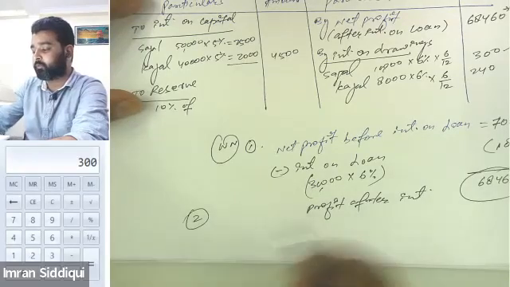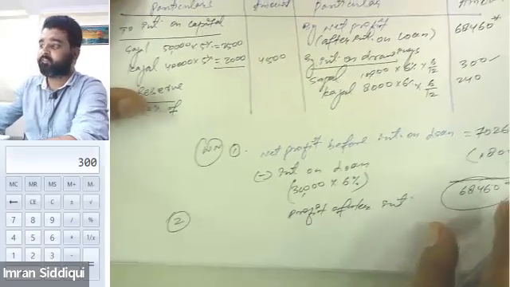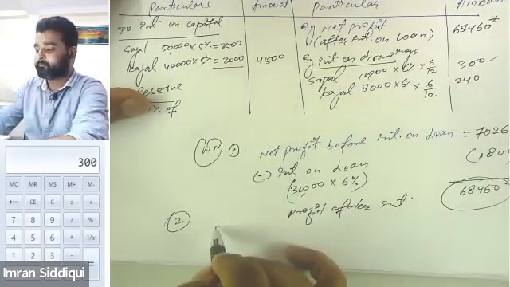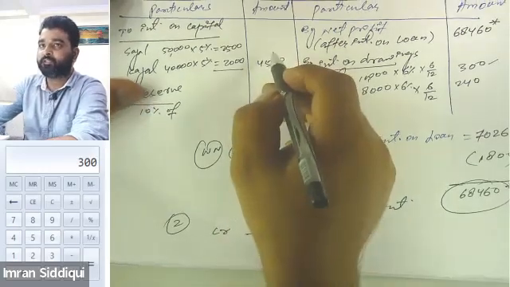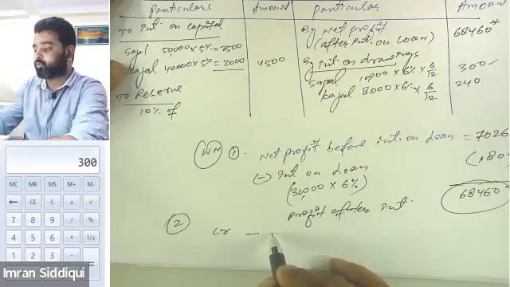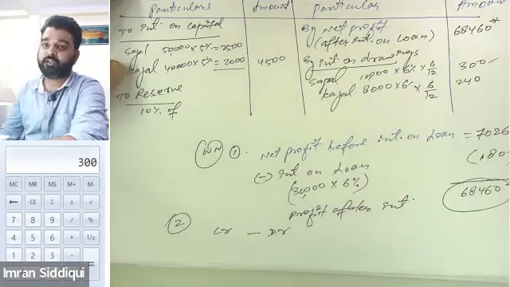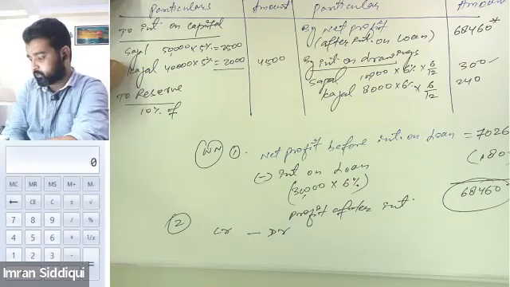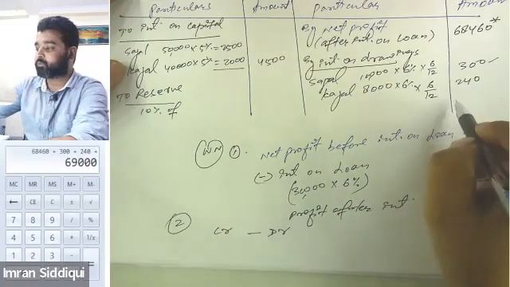For the purpose of finding out the divisible profit, both of you pay attention. I'm making working note number 2. It is very, very simple. Calculation of divisible profit is very, very simple. We will simply total the credit side, and from that we will subtract the values on the debit side. So the total of the debit side will be subtracted from the total of the credit side. The total of the credit side is, let me calculate, 68,460 plus 300 plus 240. So it is 69,000.